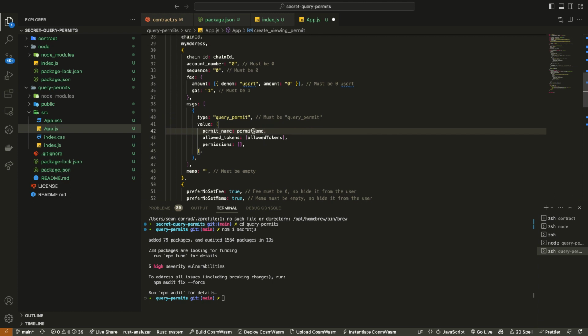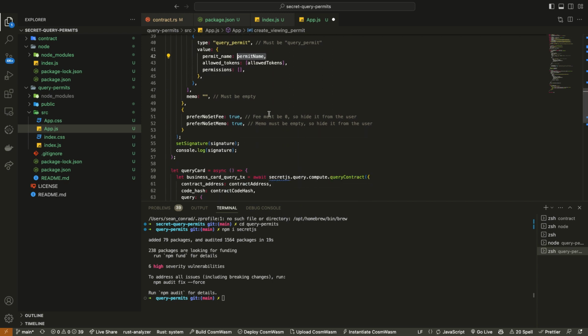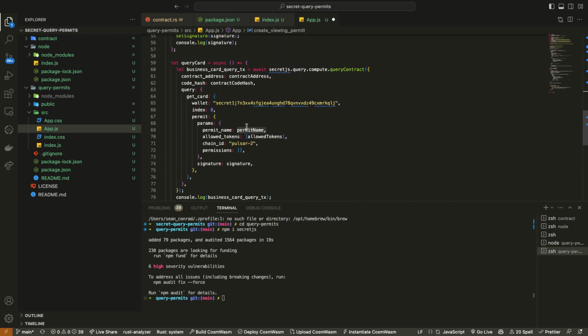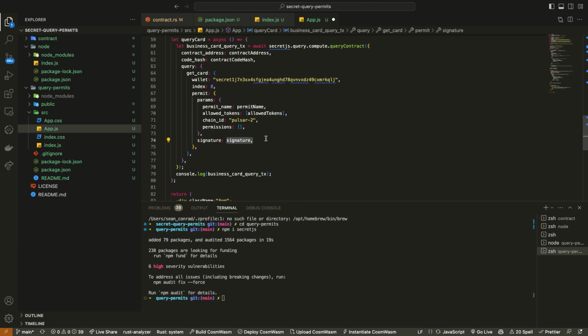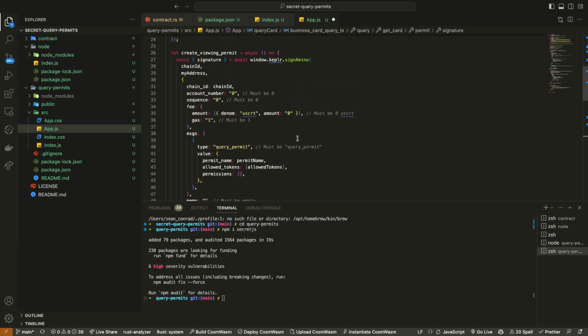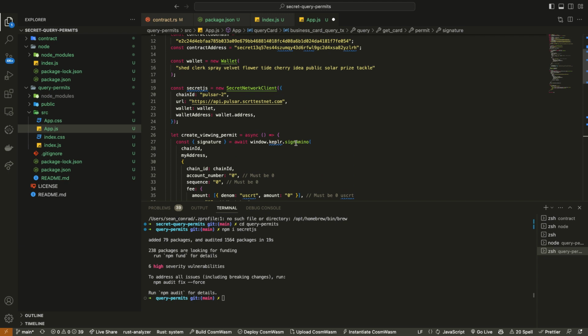And then the name of the permit, right? Because this permit name needs to be the same when we then go to query. It has to have the same permit name and the same allowed tokens. And then also we have to have our signature created, right? Does all that make sense?